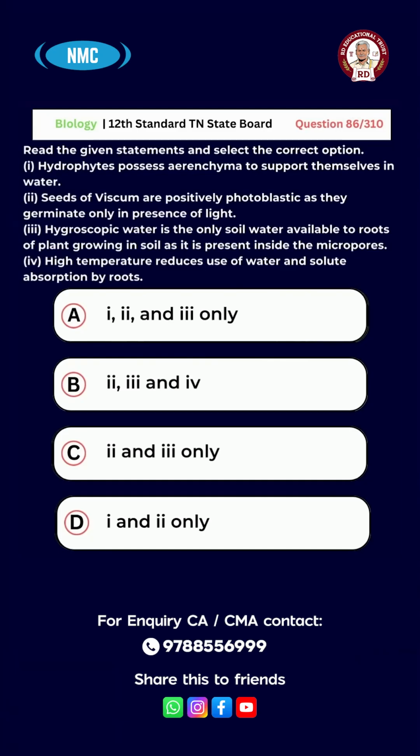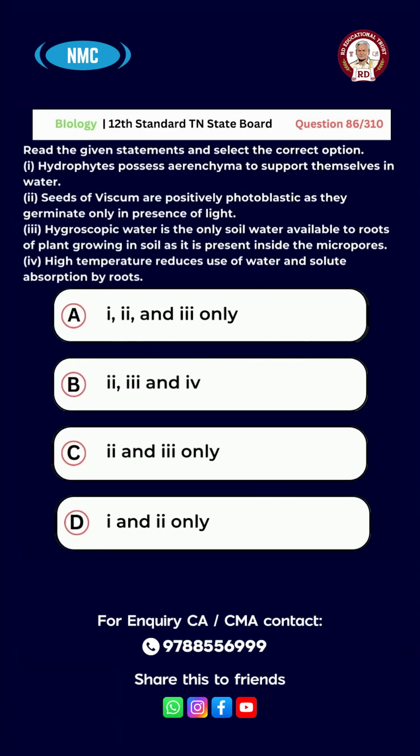Hygroscopic water is the only soil water available to roots of plants growing in soil as it is present inside the micropores. 4. High temperature reduces use of water and solute absorption by roots.